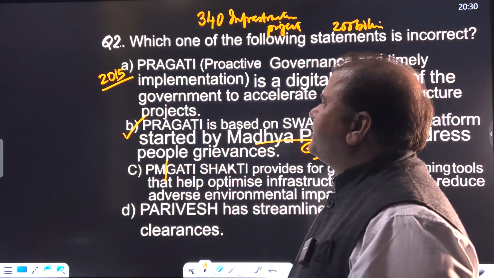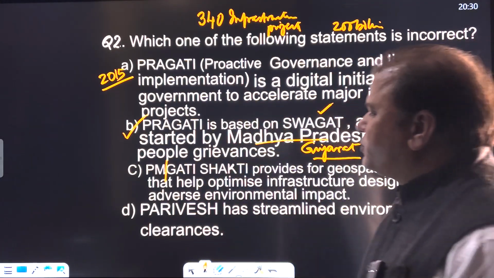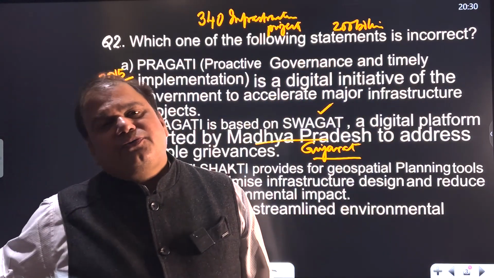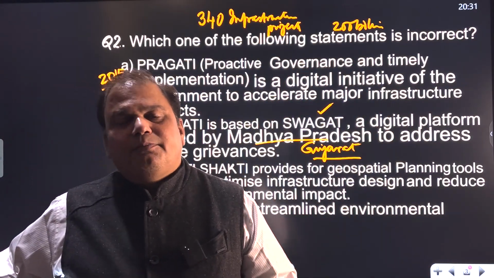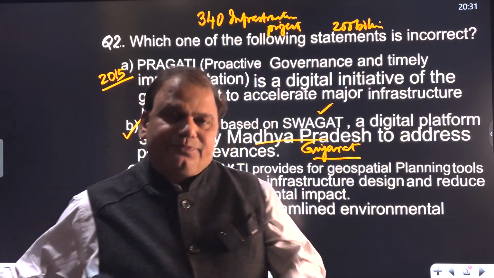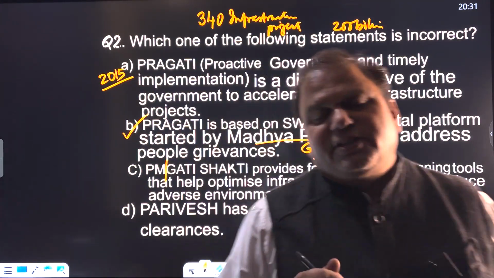But remember one thing, why is Pragati in news? Pragati is in news because the Oxford University Business School and also the Gates Foundation conducted a case study.